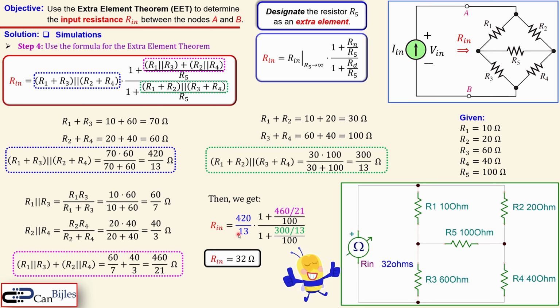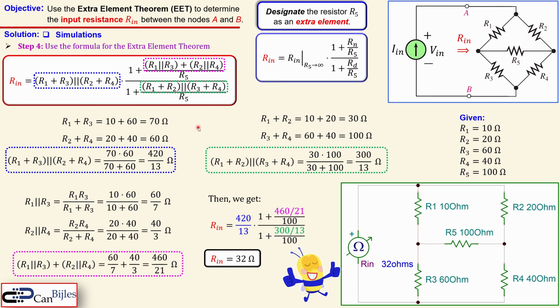Well, what happens if you choose another element, another extra element? You can try that. You can try to choose, for example, R1. You will get exactly 32, but the calculation will be a little bit more work, or maybe also a little bit complicated, because you cannot recognize maybe the parallel combinations or the series combinations easily. So in this case, you get this practice and experience by working out more of these examples. And I've chosen this R5. Why? Because I saw that if you choose R5 as your extra element, you get really nice formats in the steps using the extra element theorem.